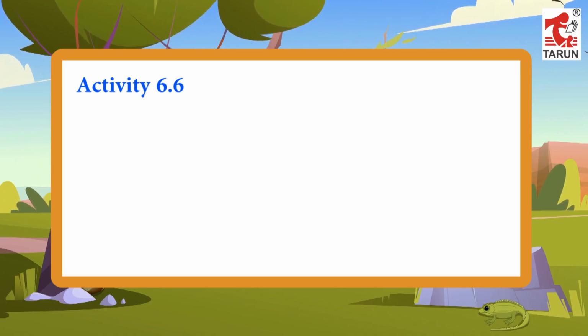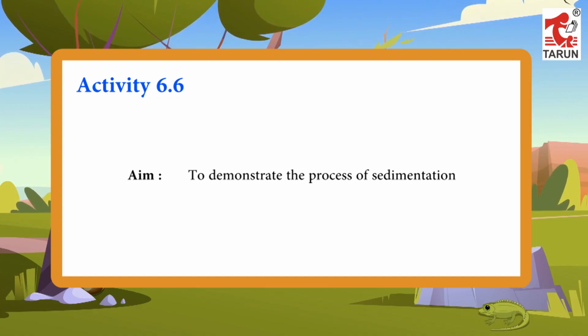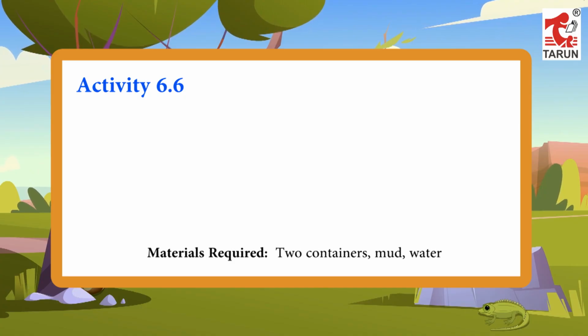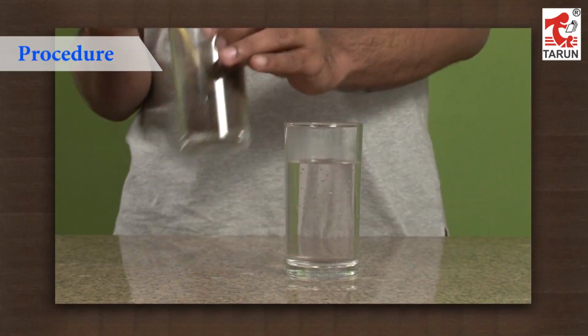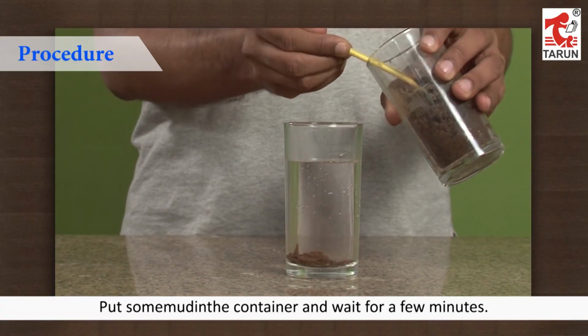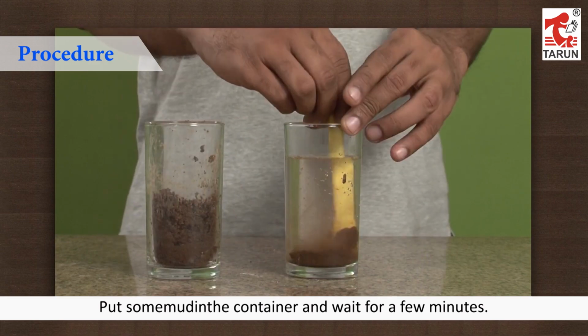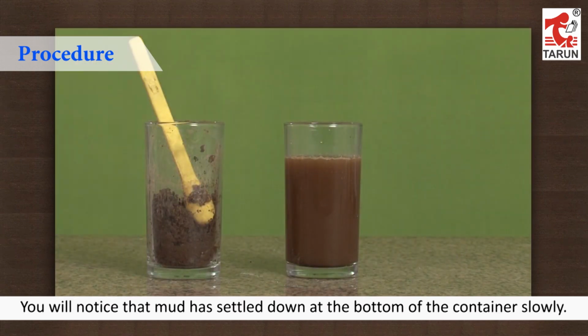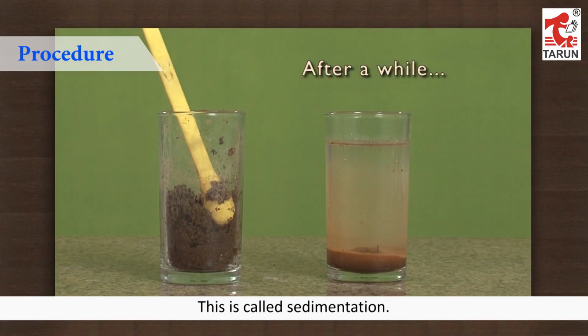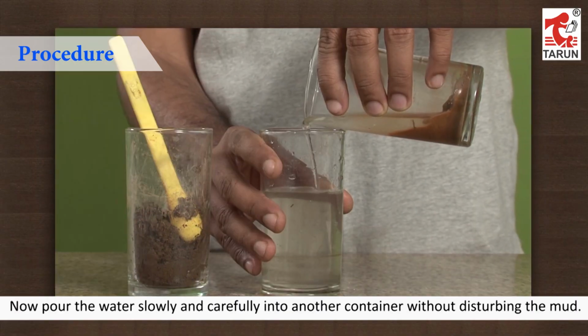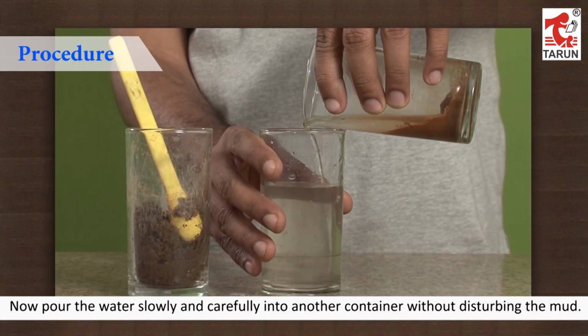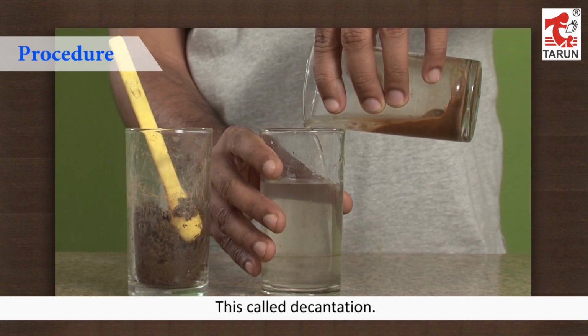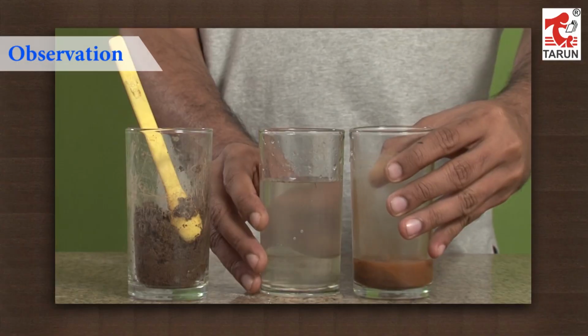Activity 6.6. Aim: To demonstrate the process of sedimentation. Materials required: 2 containers, mud, water. Procedure: Take a container. Put some mud in the container and wait for a few minutes. You will notice that mud has settled down at the bottom of the container slowly. This is called sedimentation. Now pour the water slowly and carefully into another container without disturbing the mud. This is called decantation.